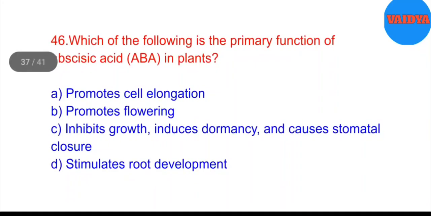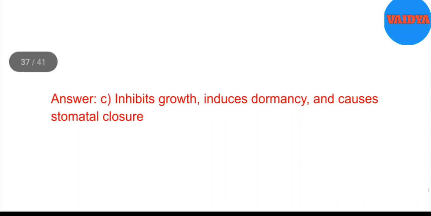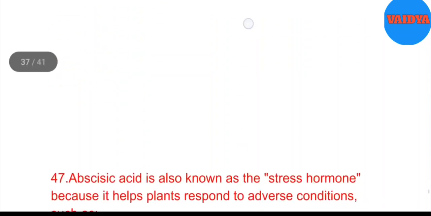Which of the following is the primary function of abscisic acid, ABA, in plants? A. Promotes cell elongation. B. Promotes flowering. C. Inhibits growth, induces dormancy, and causes stomatal closure. D. Stimulates root development. Answer. C. Inhibits growth, induces dormancy, and causes stomatal closure.